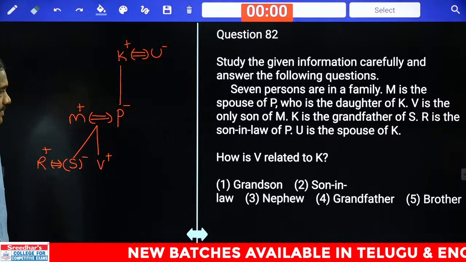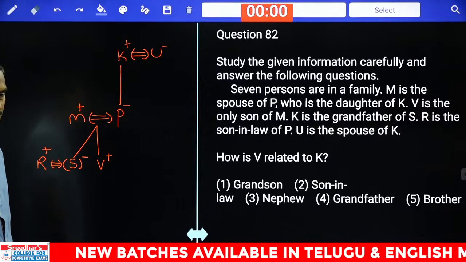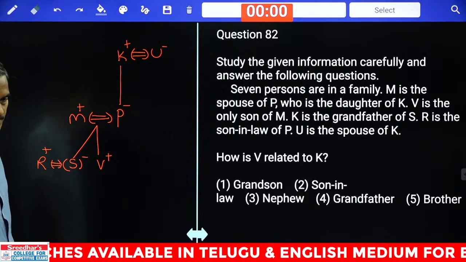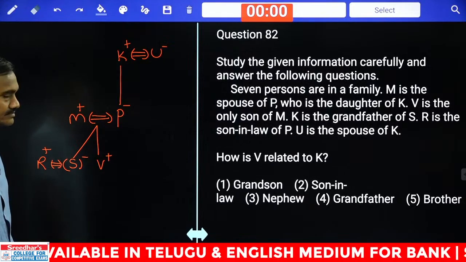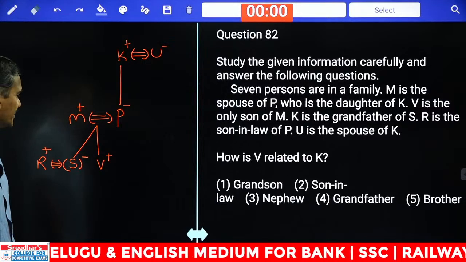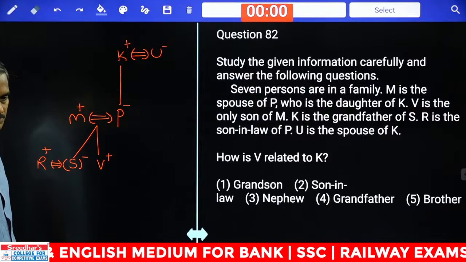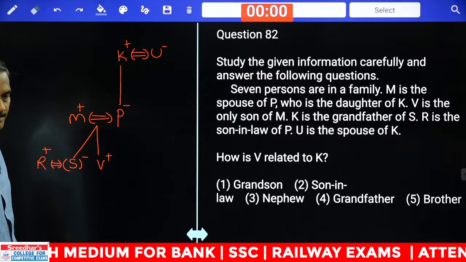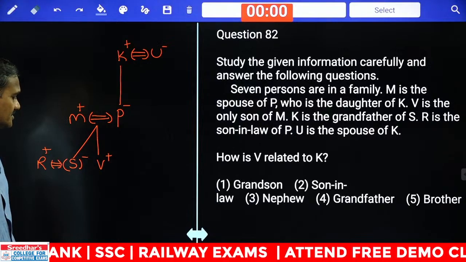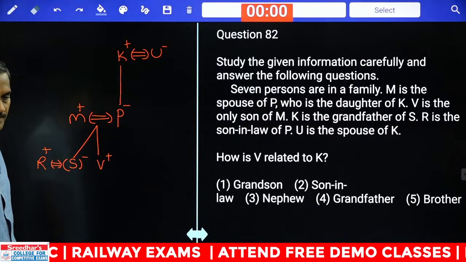Next one please. How is V related to K? Yes, answer please. How is V related to K? Quick. Answer. It is not son-in-law, Narendra. How is V related to K?